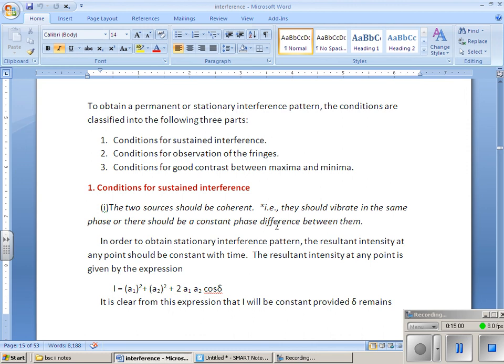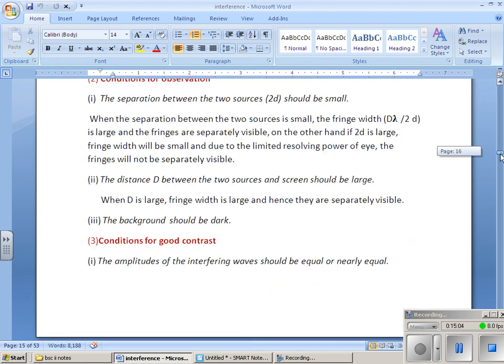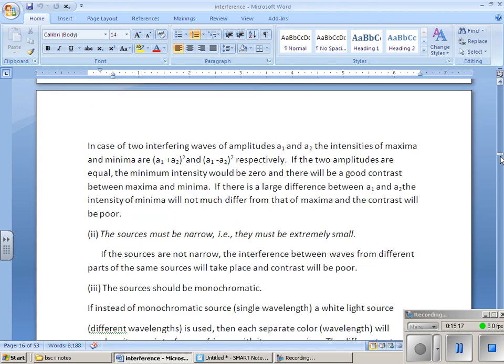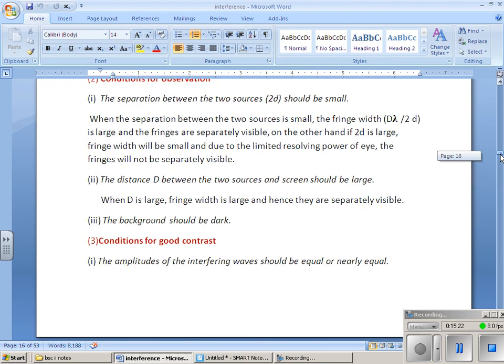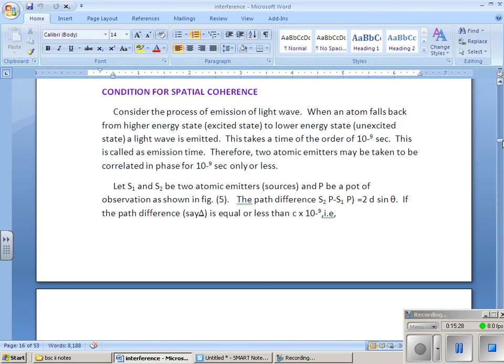For observation of the fringes, the screen must be placed in a dark background and the distance D must be large, then only we get nice fringes. And for good contrast, the amplitudes of the sources S1 and S2 must be equal or nearly equal. So these are the conditions for interference.